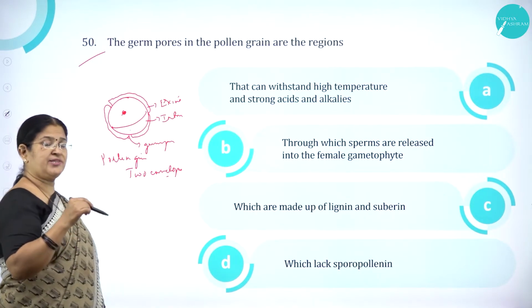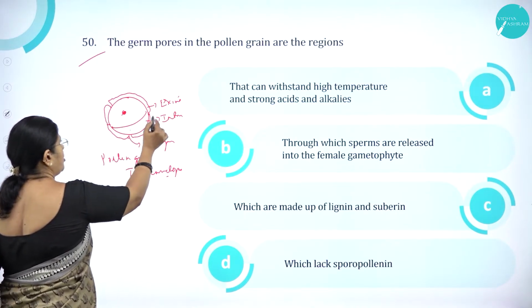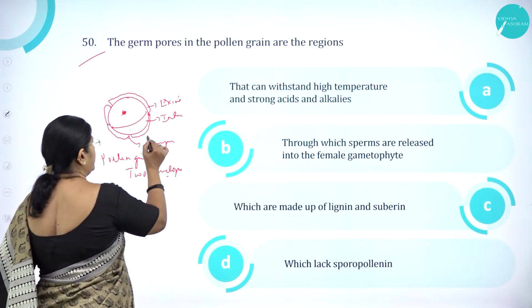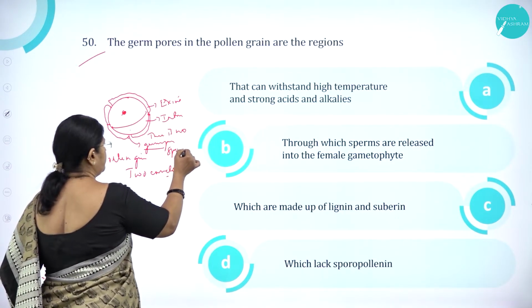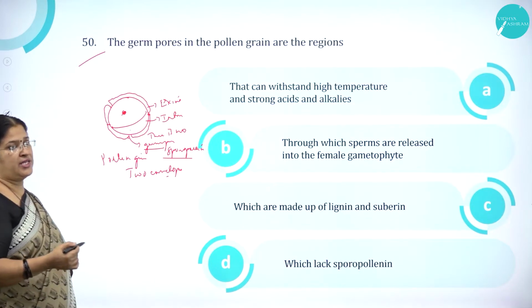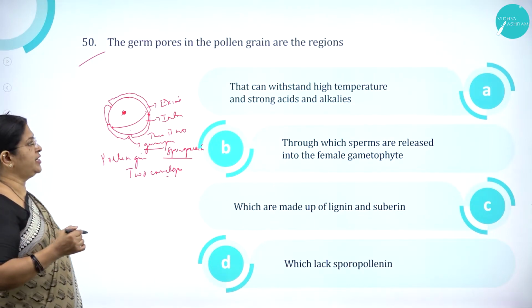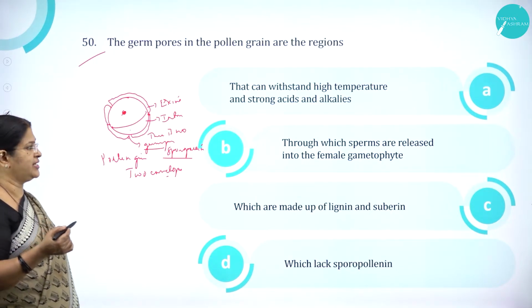And exine is discontinuous because at certain regions, where we call it as germ pore, there is no sporopollenin. And as we know, sporopollenin is resistant to high temperature and strong acids and alkalis, right?